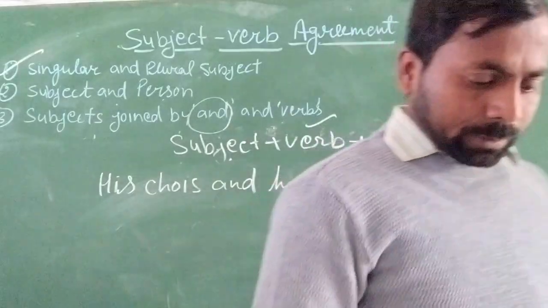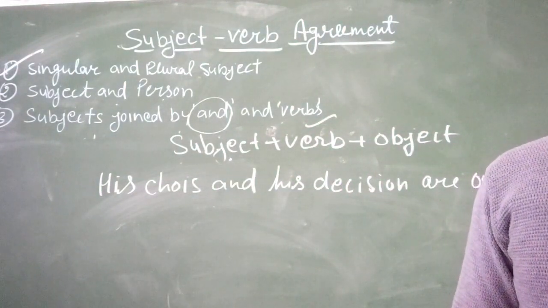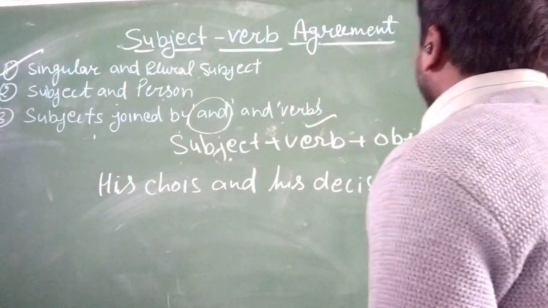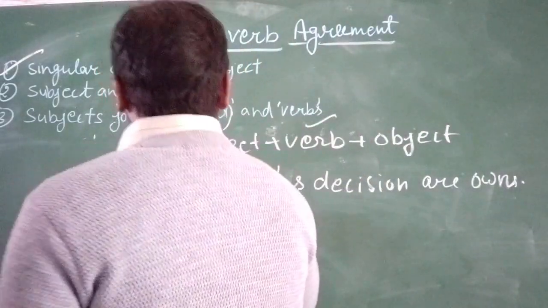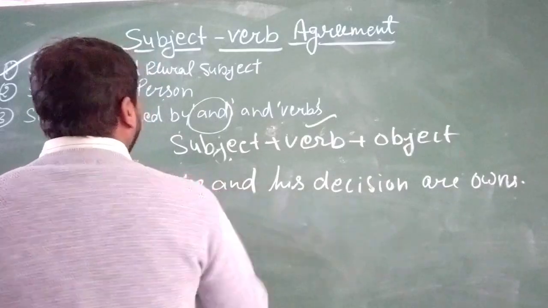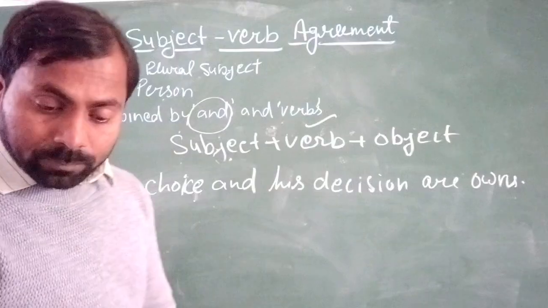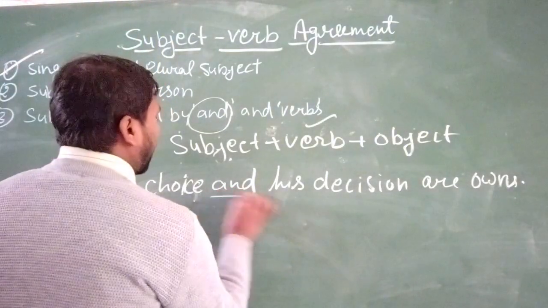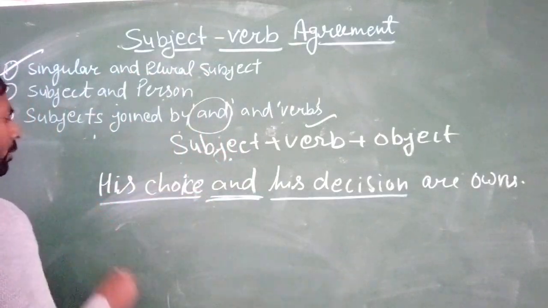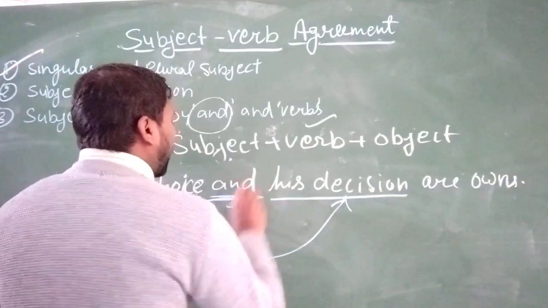Okay, you can see here, here is the one word and here is the second word, and both words are combined with the word and.